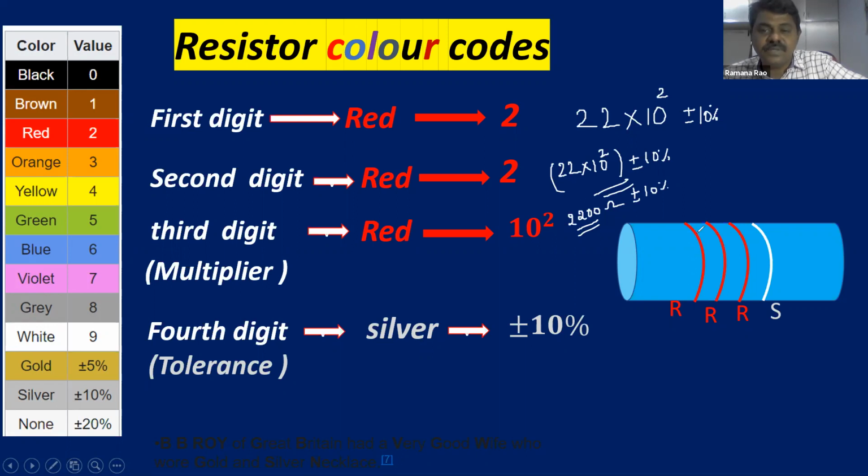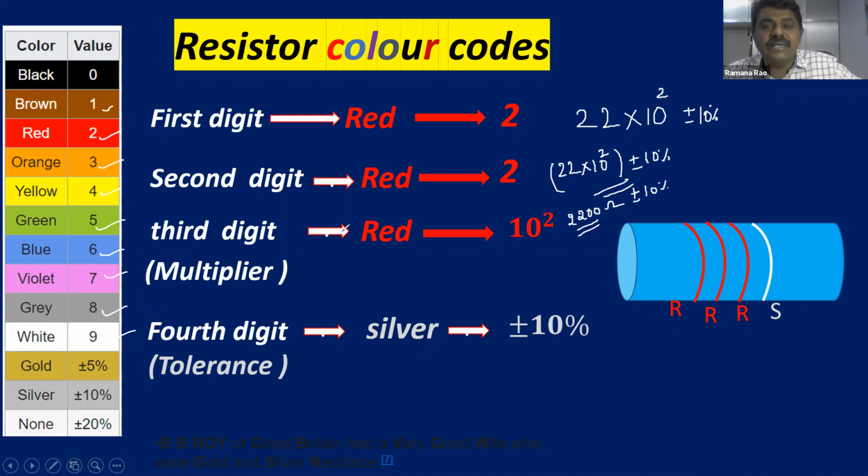Understood, children? So now, how to remember these values easily. For brown it is 1, for red it is 2, for orange it is 3, yellow 4, green 5, blue 6, violet 7, gray color 8, and white 9, then the tolerance. It is not compulsory to remember, but it is an interesting thing.